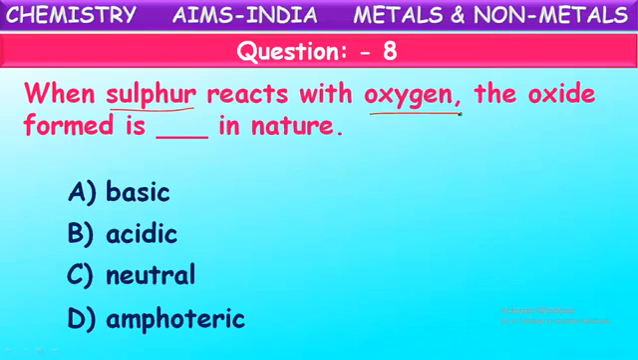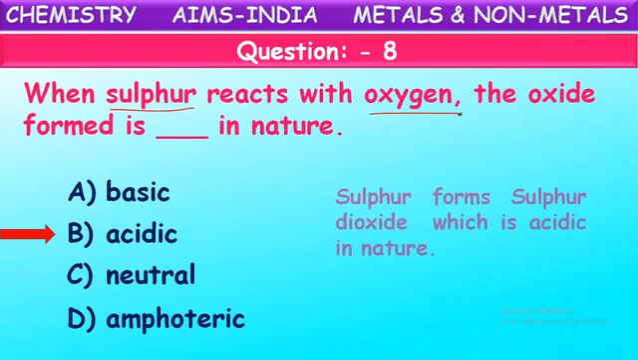Here, sulfur is also one of the non-metals. So, on reaction with oxygen, it forms sulfur dioxide. Of course, some quantity of sulfur trioxide also is formed, but majorly sulfur dioxide is formed when sulfur reacts with oxygen or when sulfur burns in oxygen. This sulfur dioxide is acidic in nature because on dissolving in water it forms sulfurous acid. It forms an acid. So we can say sulfur dioxide is acidic in nature. Okay.